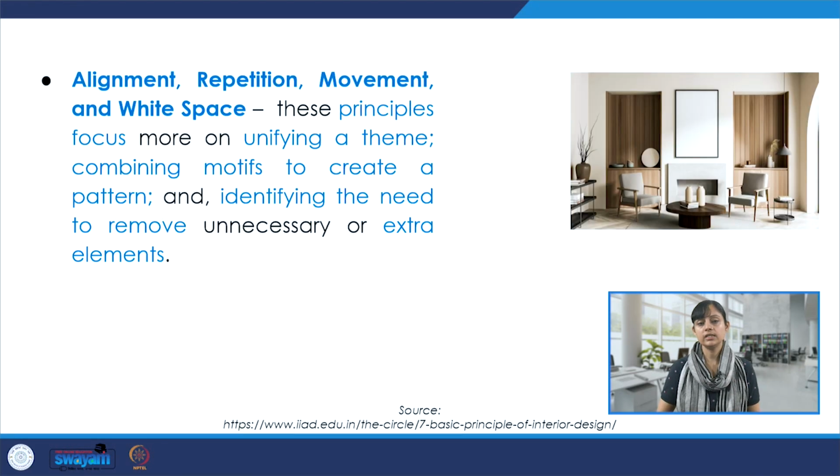Now, other than these basic principles, we could also talk about alignment, repetition, movement, also the white space or the spaces in between that we see. So these principles focus on unifying a theme, combining motifs to create a pattern, identifying the need to remove unnecessary or extra elements. So these are also important tools in the kit that the designer uses for creating very, very interesting interior spaces.